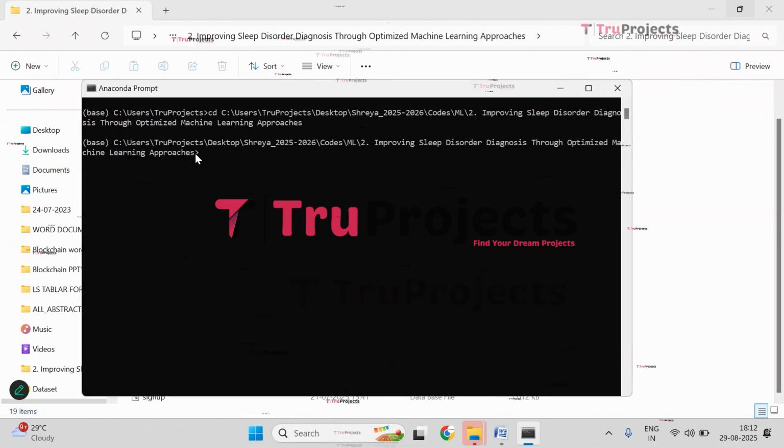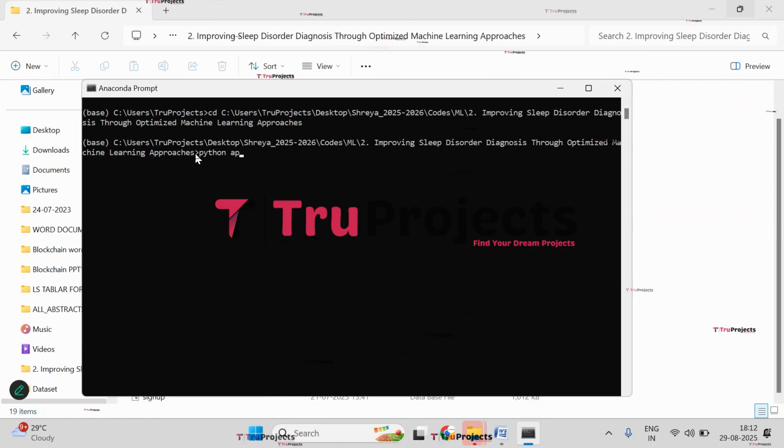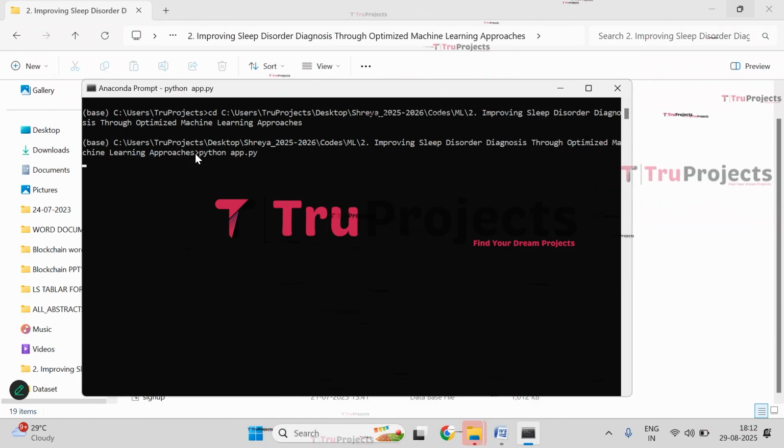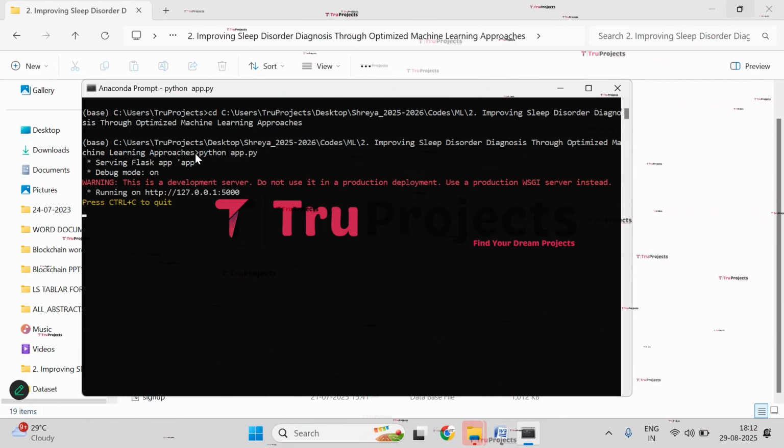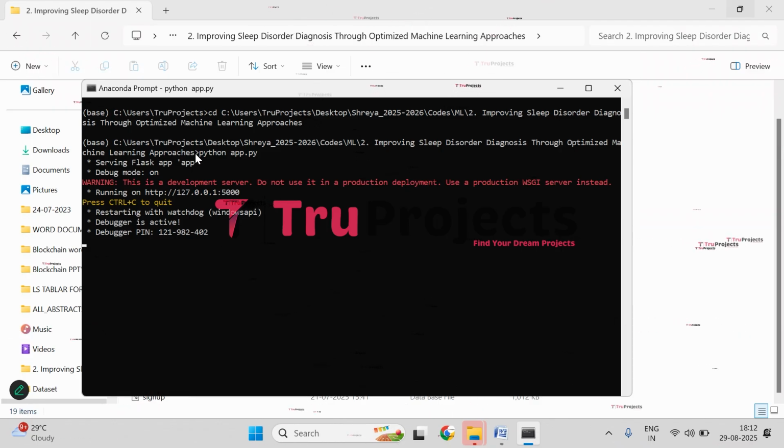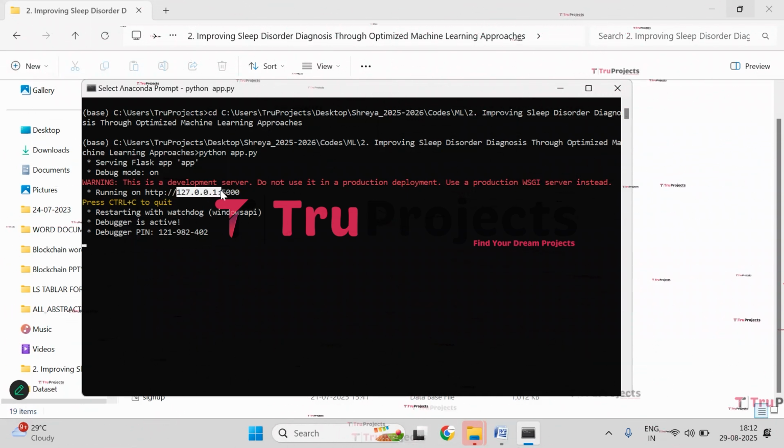Now compile the app.py file. So give the command python space app.py. Now click on enter. This command will execute the Python script and perform a runtime check for any syntax errors or logical issues. And after running the app.py file, the Flask framework will host the application locally at the default address, which is the localhost and the port. So this is the localhost and this is the port. This 5000 is the port.